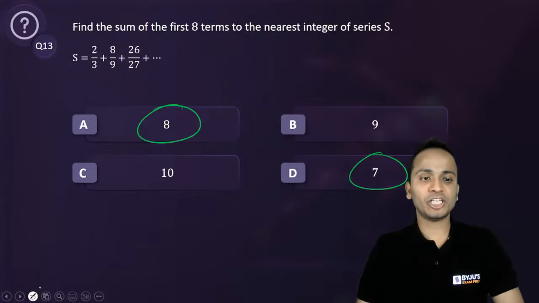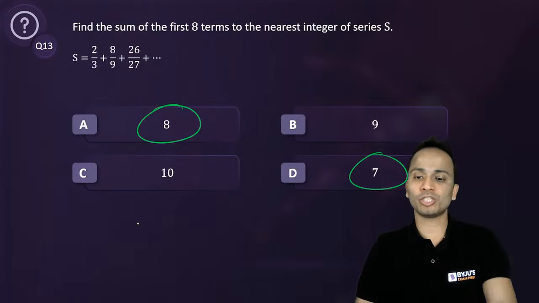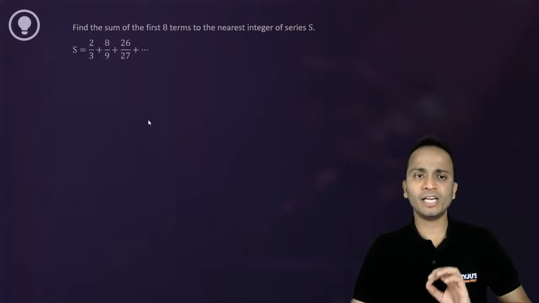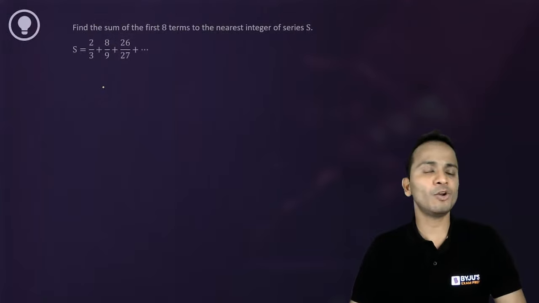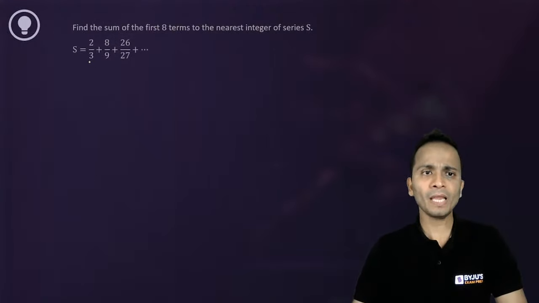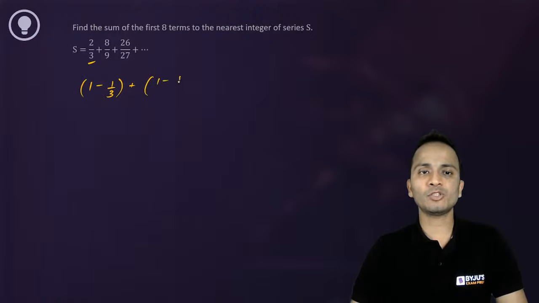So let's check how to approach this one, to decide which among 7 or 8 will be the answer. Okay. Now the first term 2 by 3 can be written as 1 minus 1 upon 3, plus 1 minus 1 upon 9, the second term, then 1 minus 1 upon 27, and so on. 8 terms will be there.